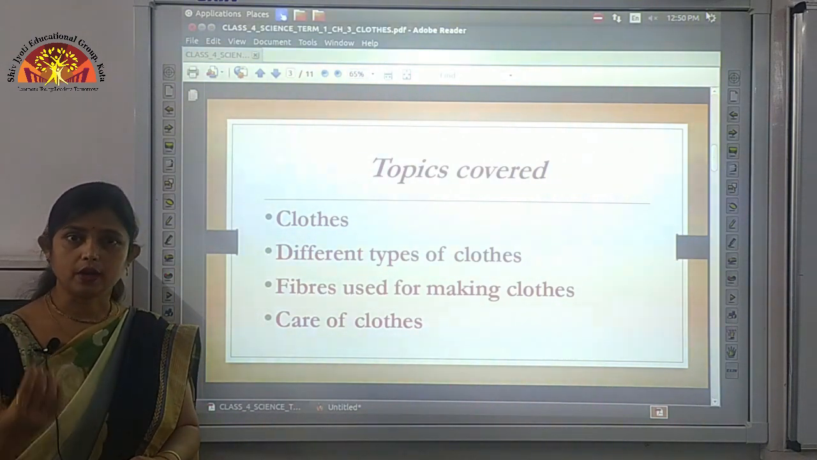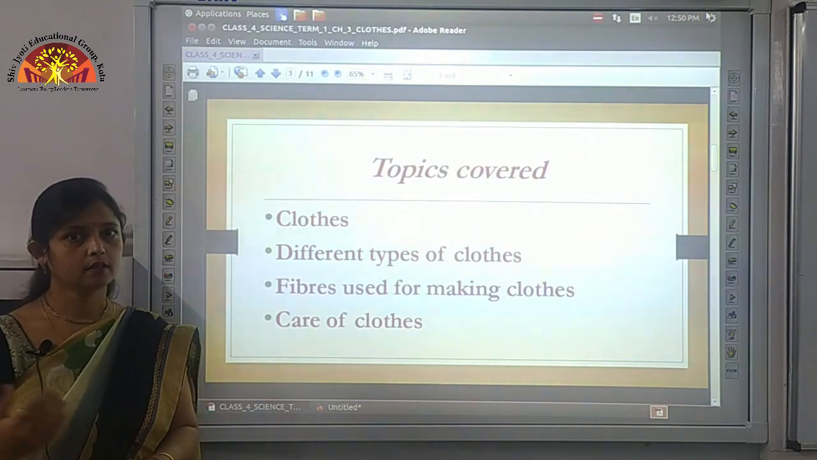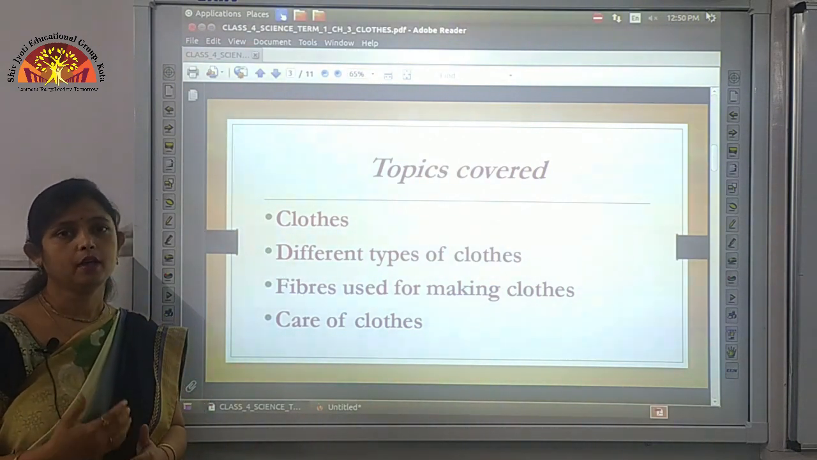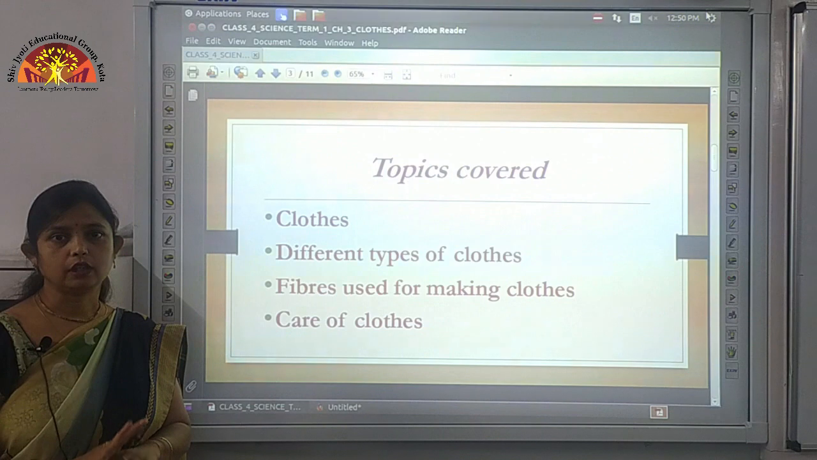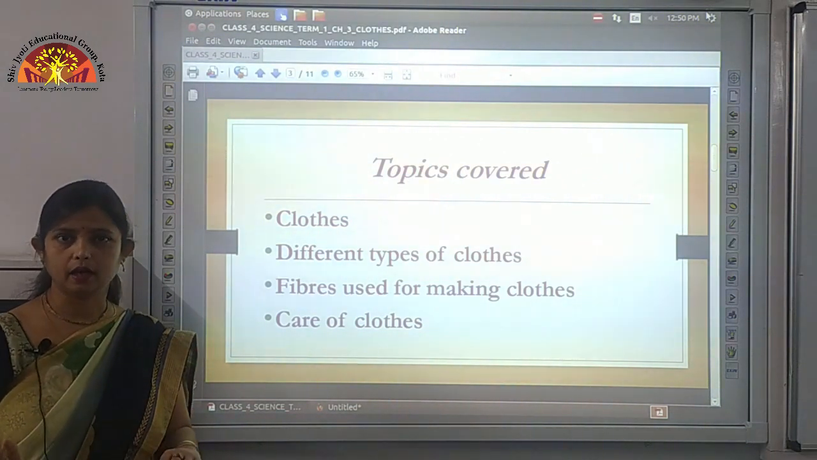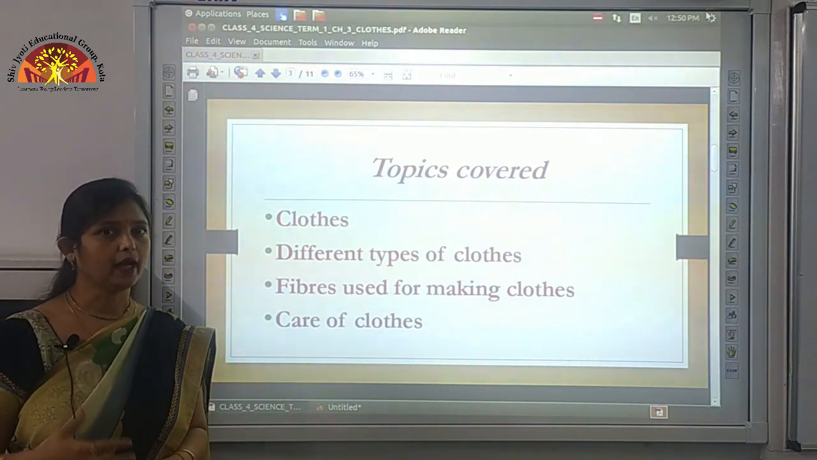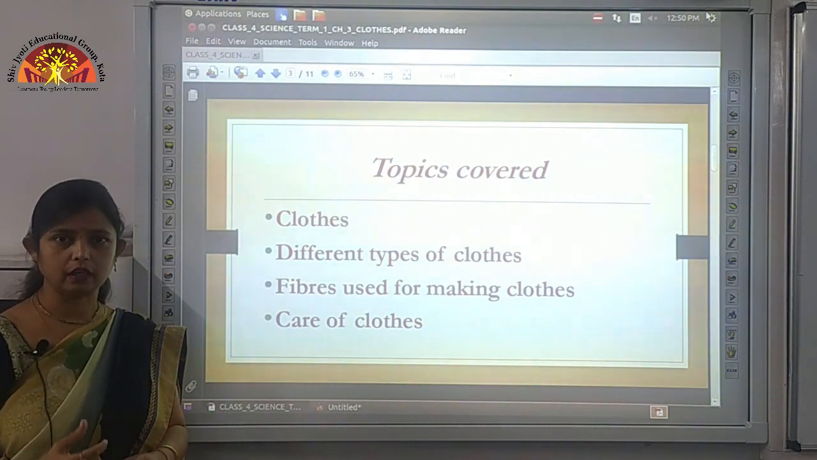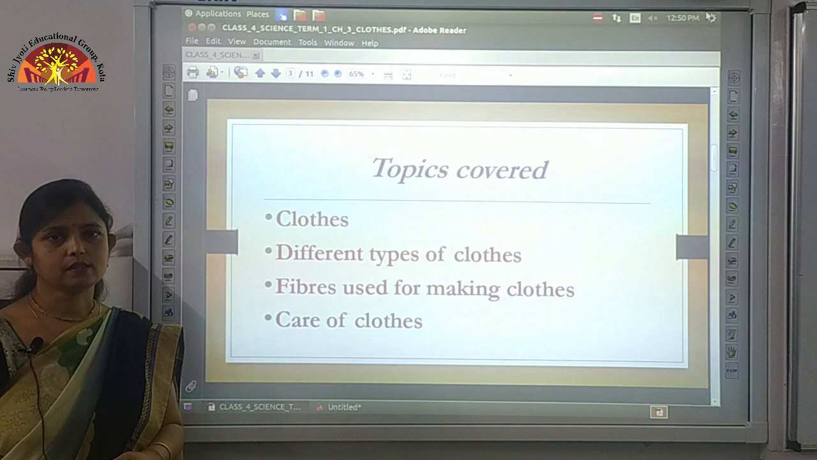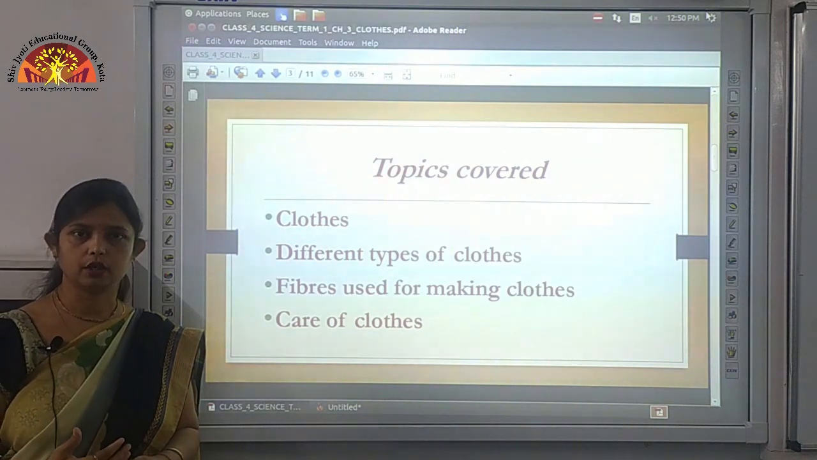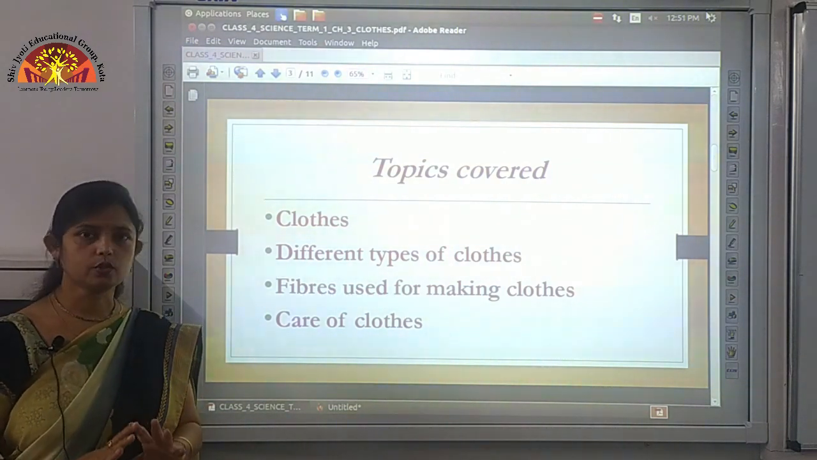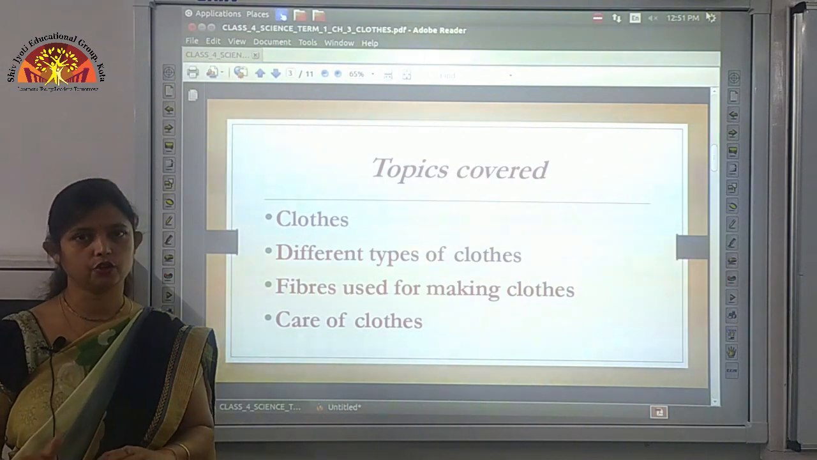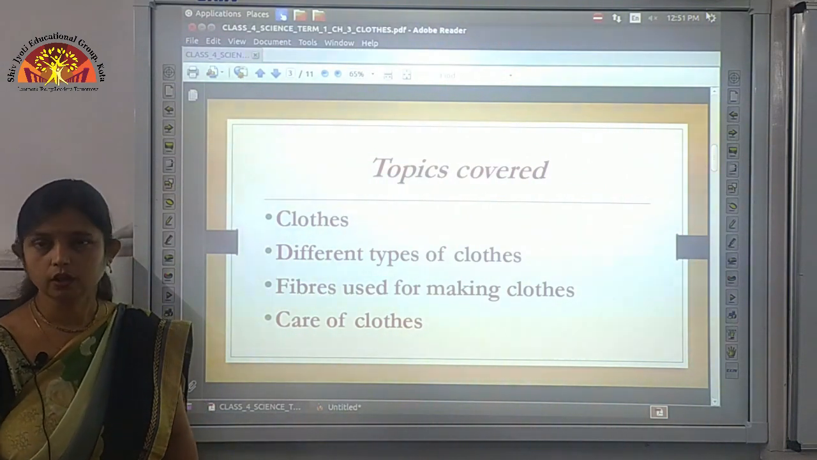Then you should dry them under the sun. Then after drying them, you should iron them and you should keep them properly in the almirahs. Now delicate clothes like wool and silk have to be dry cleaned or washed very carefully. Okay, so these are some of the ways through which you can take good care of your clothes. So children, this was all about the brief explanation of the chapter. Now let's move to the bookwork.